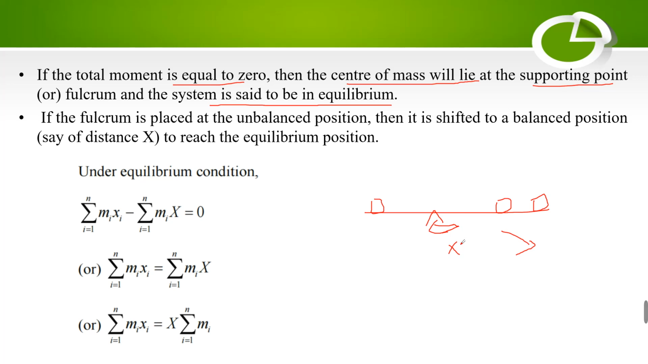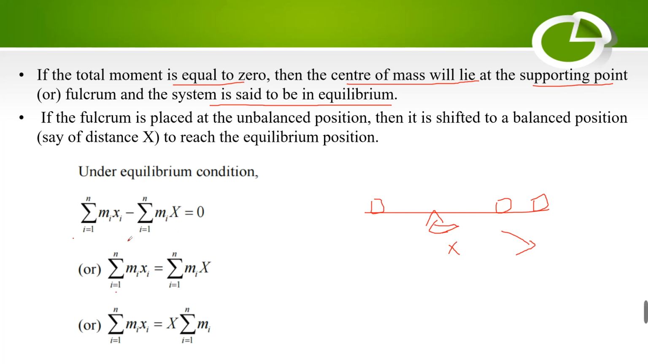What are we calling it? Center of mass. How to calculate that? Under an equilibrium condition, we can take the total momentum as the summation i equal to 1 to n of mi xi. Then how much distance should it be moved to get a balanced position? It should be subtracted from the total momentum, so summation i equal to 1 to n of mi xi minus mi into X, where X is the distance moved, is equal to 0.